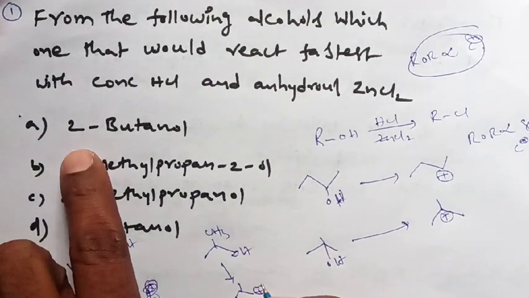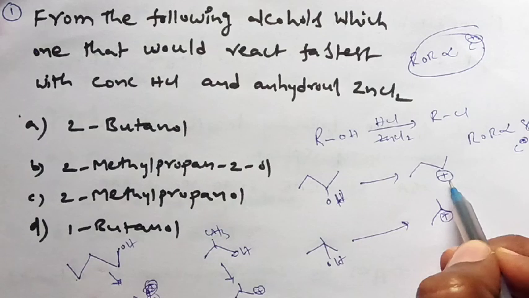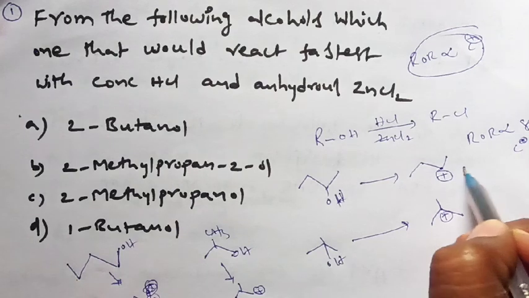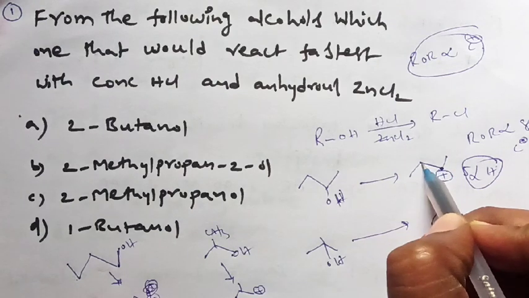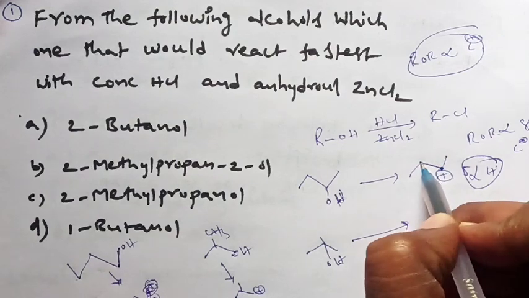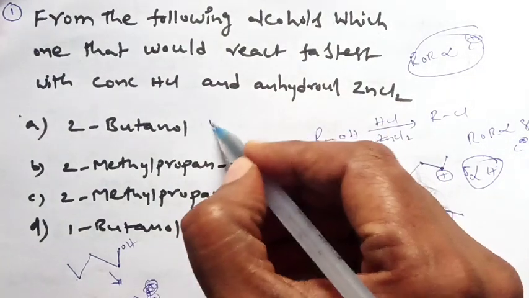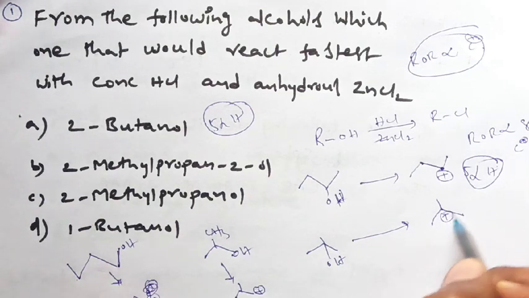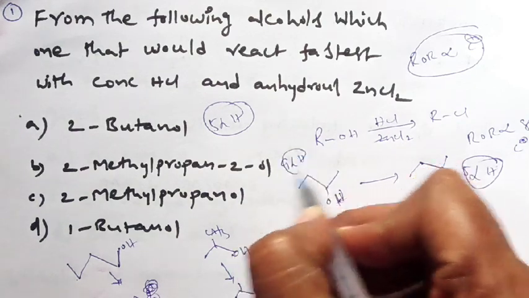Now in the case of 2-butanol, what is the carbocation we got? Here this is the carbocation, with CH3 on one side and CH2 on the other. That means 5 alpha hydrogens. The carbon attached to the positive carbon is the alpha carbon, which has 2 hydrogens on one side and 3 hydrogens on the other. So in the first option, you got 5 alpha hydrogens. In the second option, 2-methyl propan-2-ol, you get 3, 3, 3, because CH3, CH3, CH3, so a total of 9 alpha hydrogens.